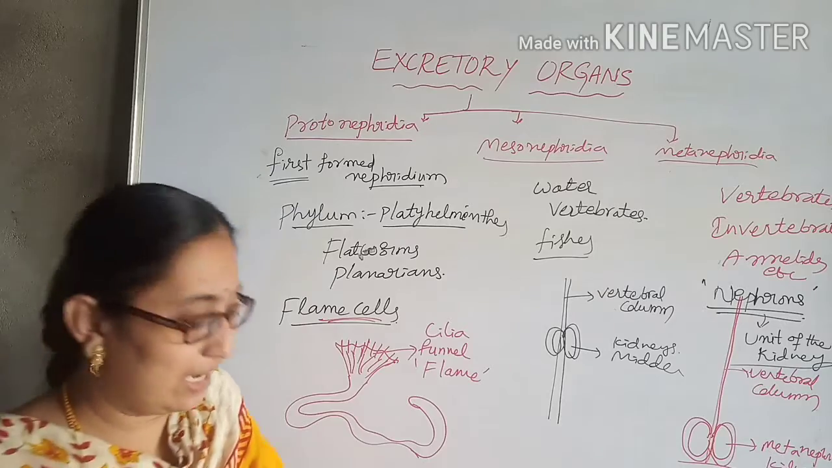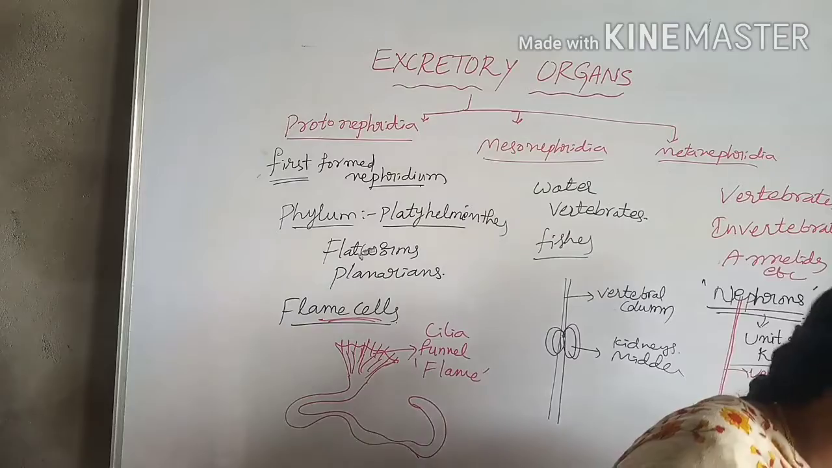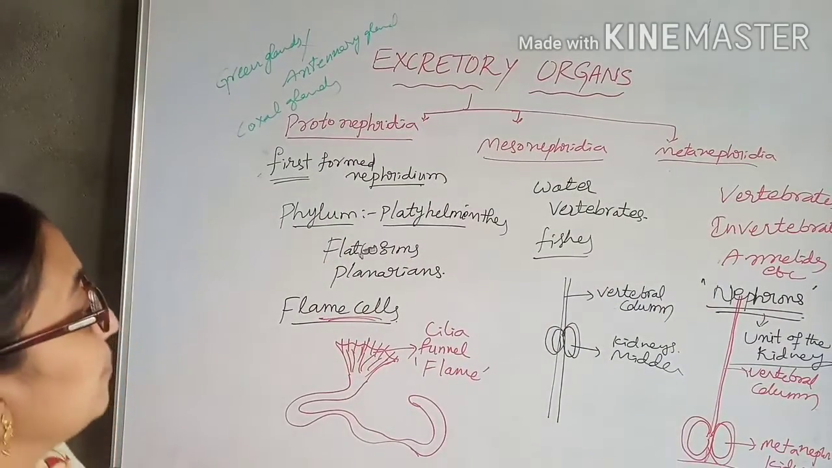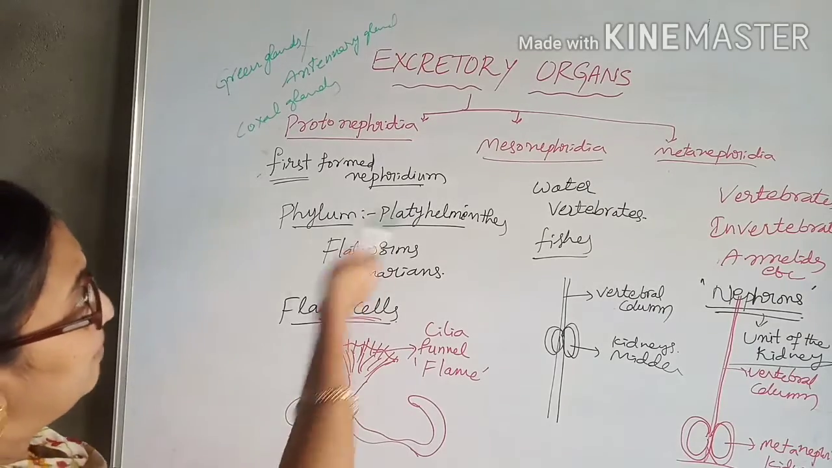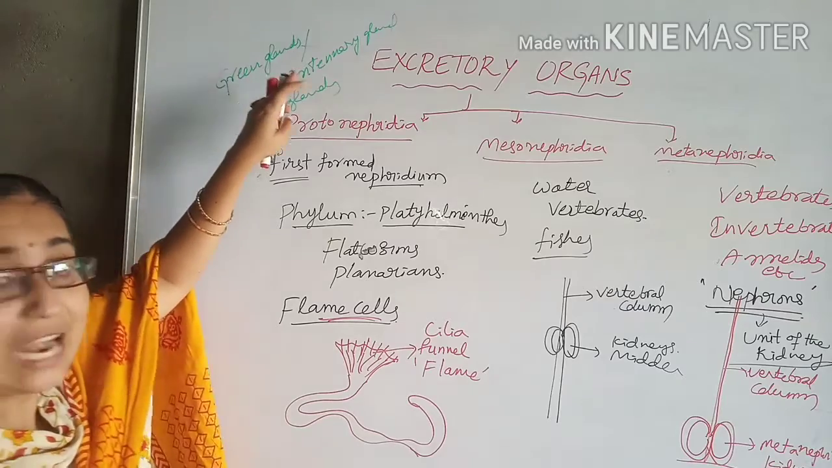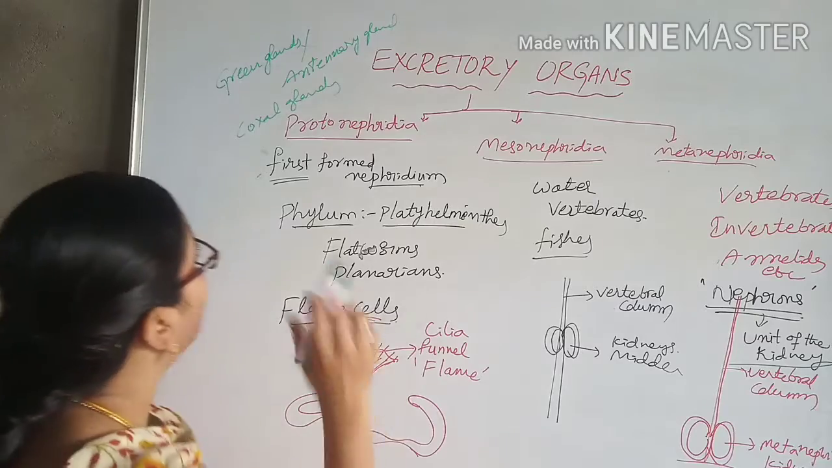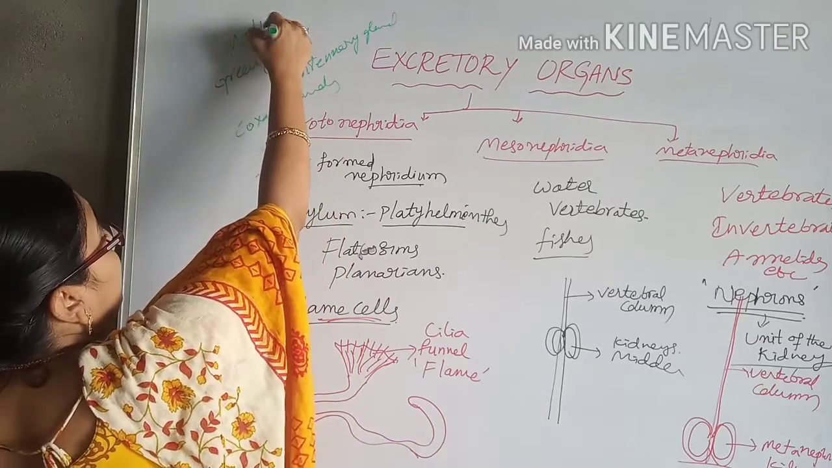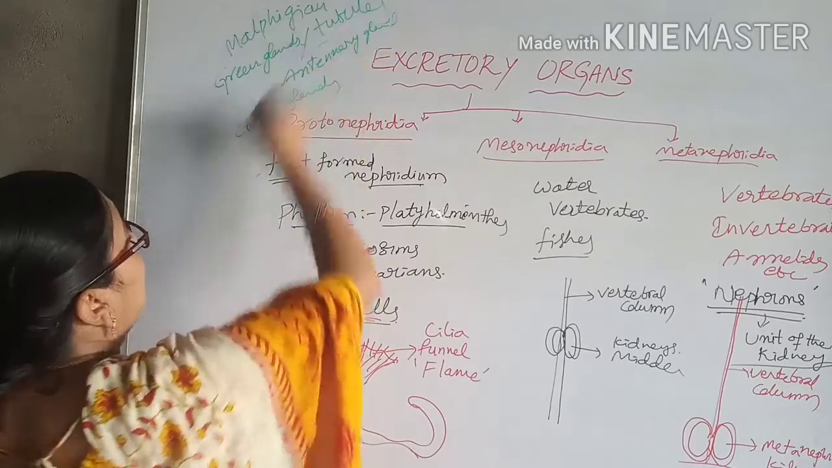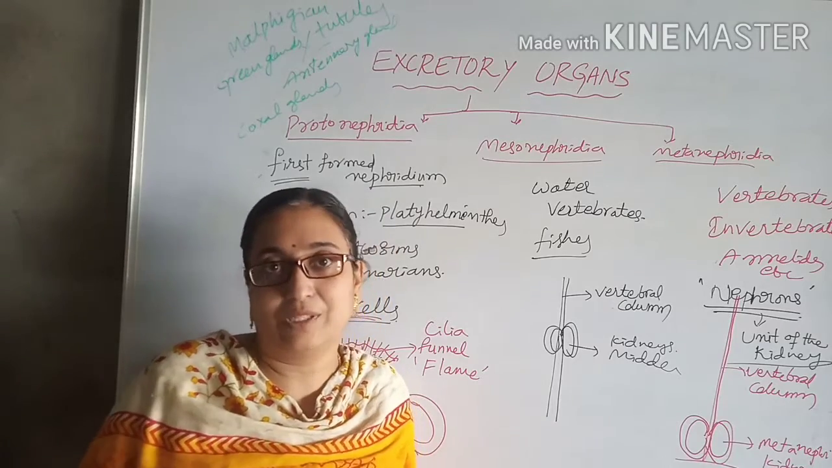In addition to these excretory organs, there are other types of excretory organs also. In addition to these main types, the other types of excretory organs are green glands or antennary glands. In some, the coxal glands are the excretory organs. In some animals, that is in arthropods, the excretory organs are Malpighian tubules. So these are different types of excretory organs present in invertebrate organisms.